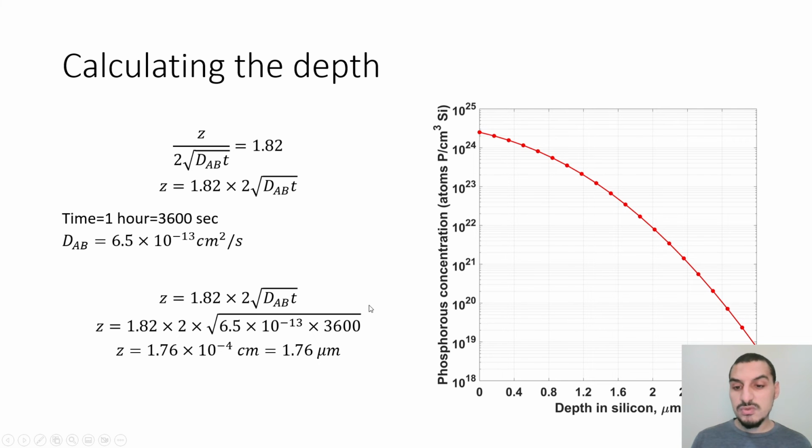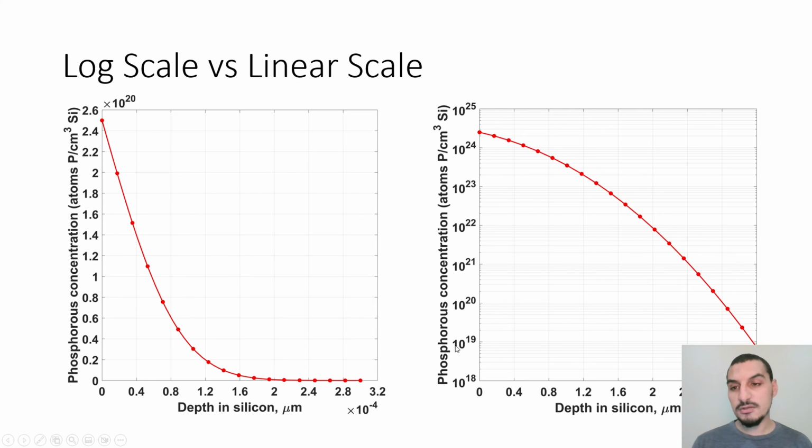You would see, because we are using the concentration as number of atoms, the number is big. It's 10 power 20 something, and that's why we have the range starting at 10 power 24 and ending at 10 power 19. So we have almost 5 orders of magnitude difference between the maximum and minimum points. So if we plot them on a linear scale, then you have to expand the scale a lot so that you can get the maximum value, and then the minimum values will be lost. And this is what we see here.